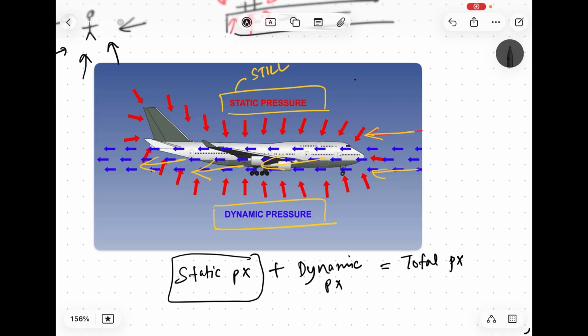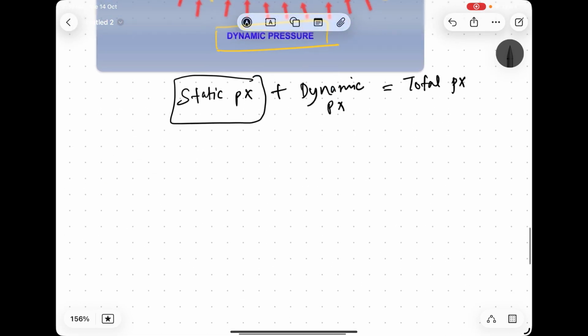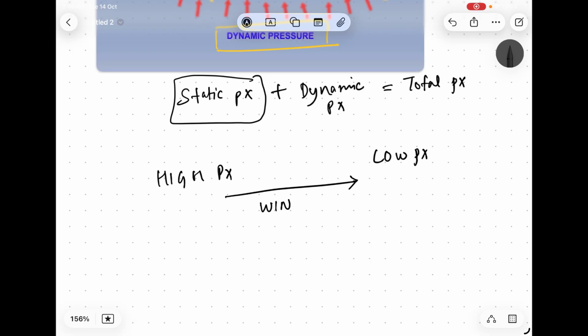Now we need to understand that the pressure on the surface of the earth is not equal, because density, pressure, everything changes. The temperature is changing, the density is changing, and so is the pressure. So there are areas of high pressure and areas of low pressure. These depend on the mass of the air above that particular location, and because of this difference we know that winds blow.